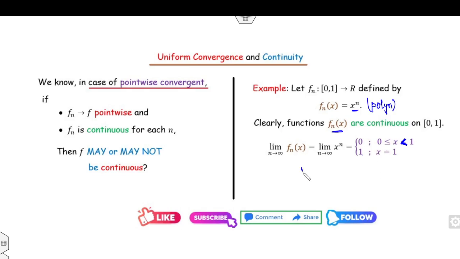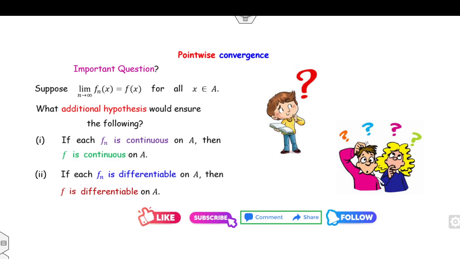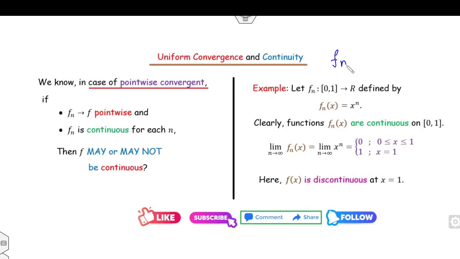But clearly this function is my f(x). So f is a discontinuous function at the point x equal to 1. So what does it mean? It means the function f_n converges to f pointwise. This is my f. I can say f_n(x) converges to f pointwise. That is satisfied, f_n is continuous, but f is not continuous.